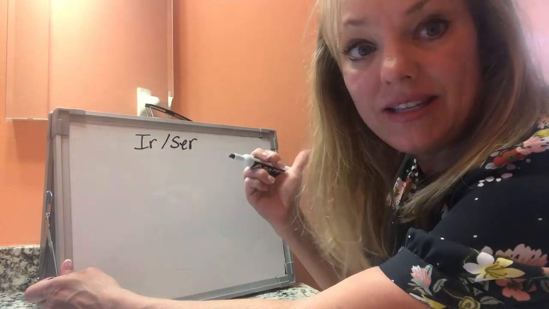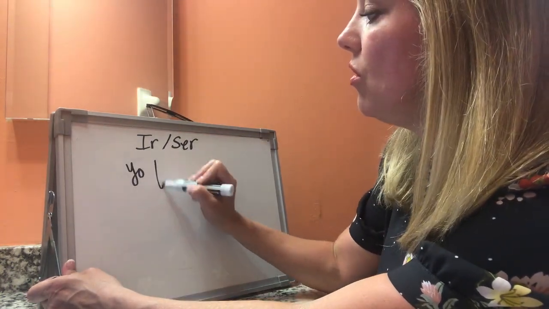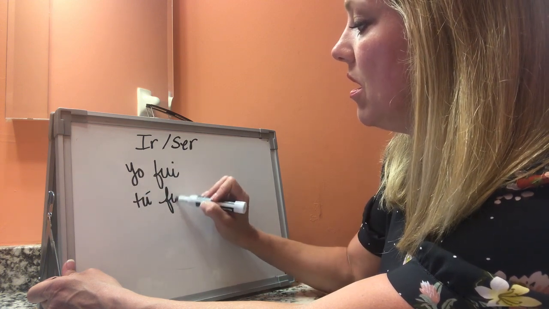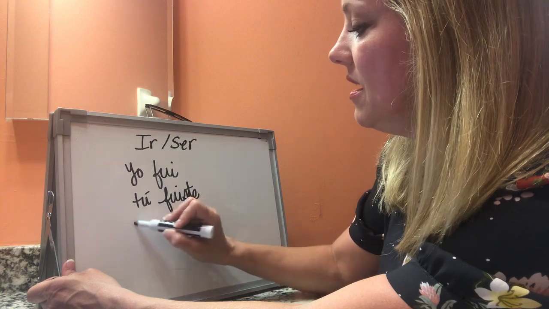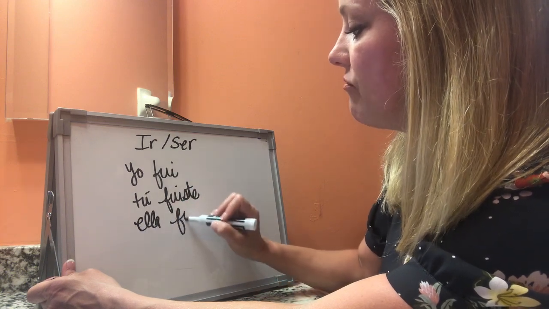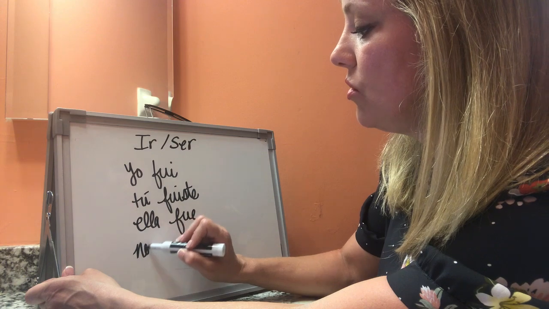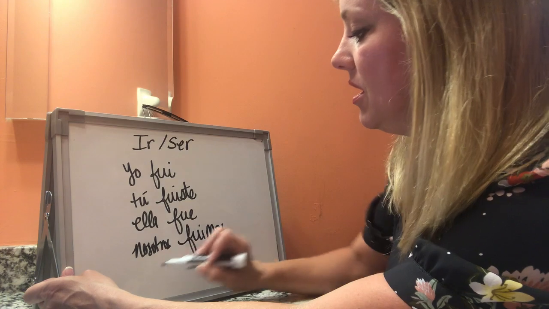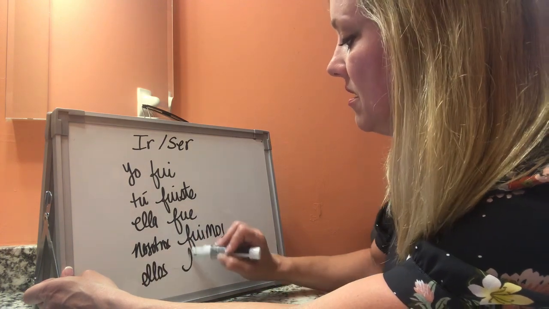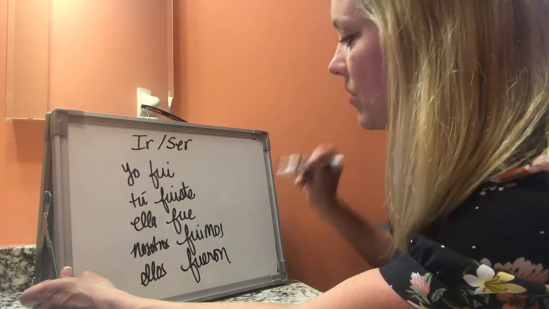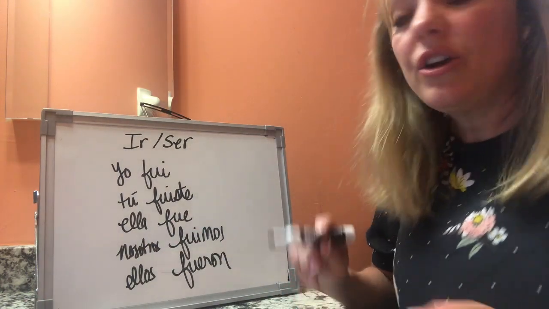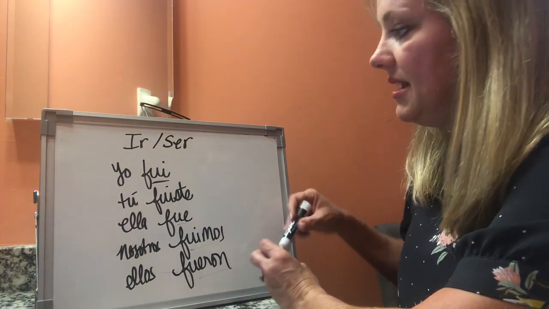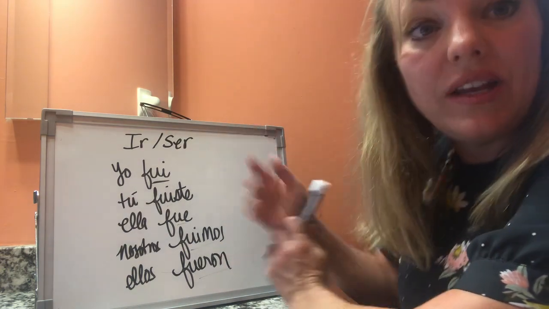So if you remember, ir is to go and ser is to be, okay? So it's in the past tense, okay? Yo fui, tú fuiste, él, ella, usted, fue, nosotros fuimos, and ellos, ustedes fueron. Okay? So, you're going to use these same forms, and really you just look at the words that come around it for your context.